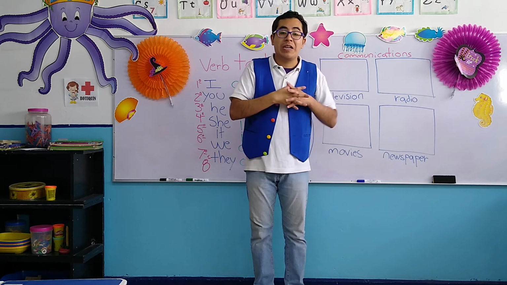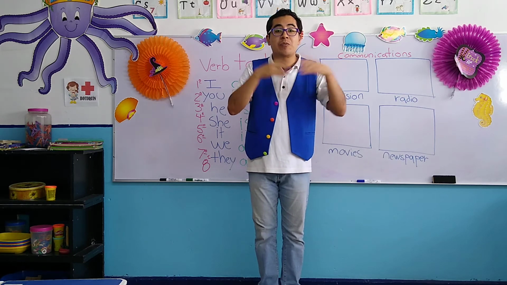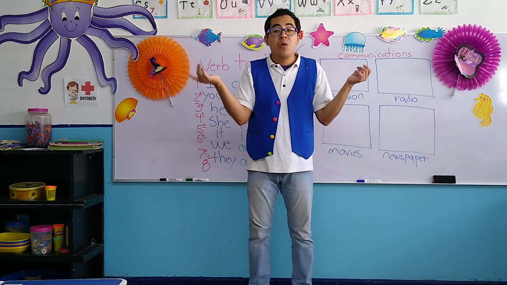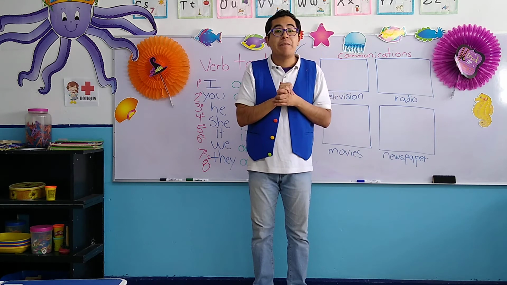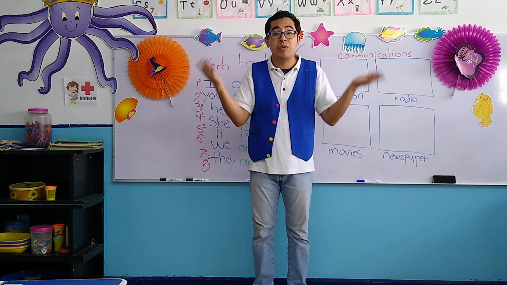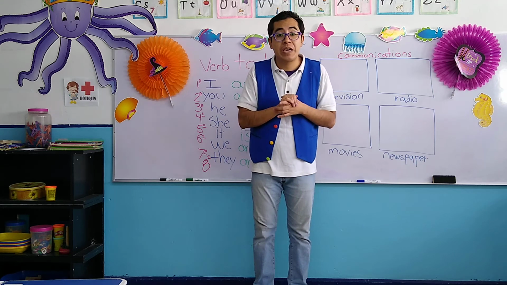Un medio de comunicación nos va a ayudar para enterarnos de las noticias, what is happening in the world, qué está pasando en el mundo, to watch programs, para mirar o ver programas en la television, or to listen to music, o para escuchar música, okay? Those are means of communication.